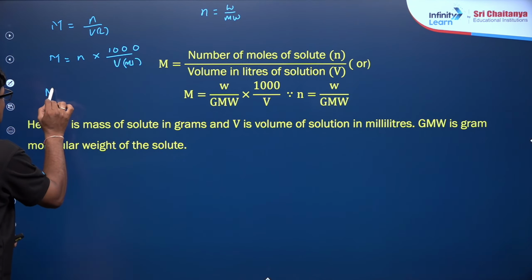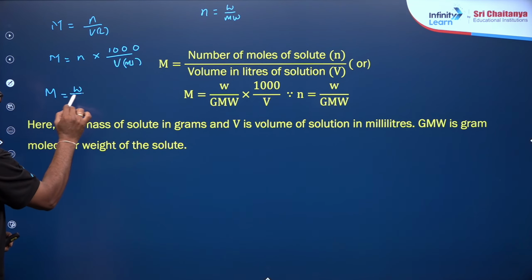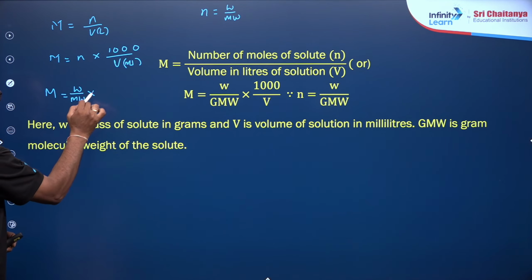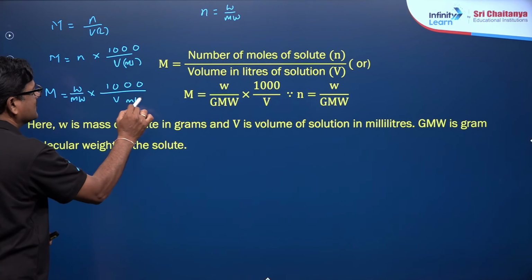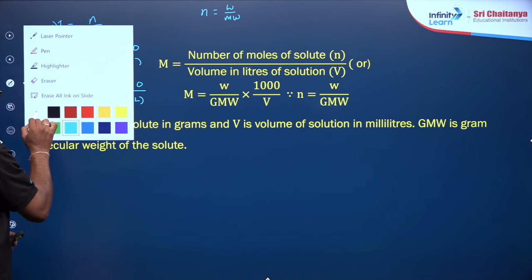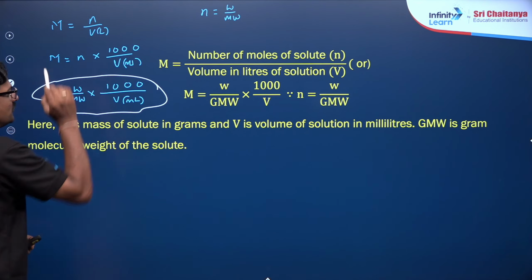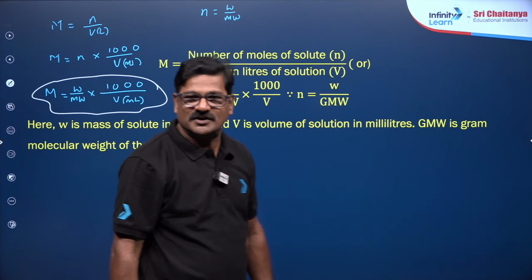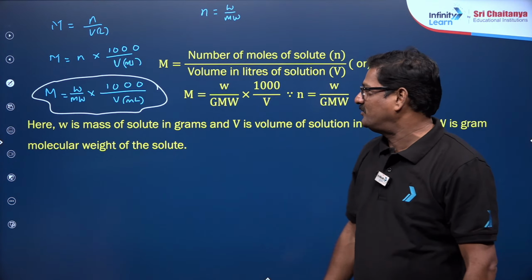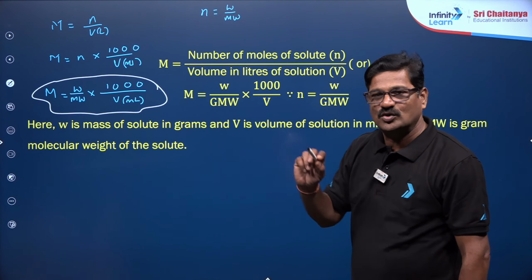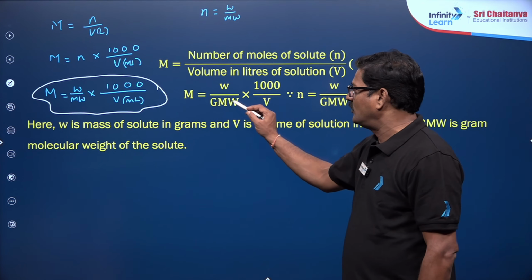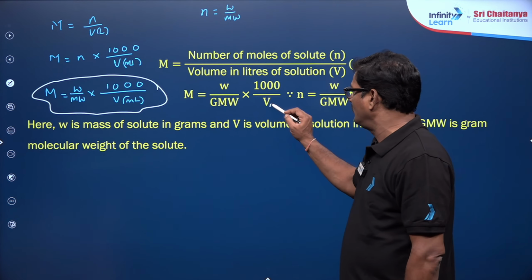So molarity is equal to weight by molecular weight of the solute into 1000 by volume expressed in milliliters. My dear children, you are going to use this formula 100 times in your NEET preparation. Here W stands for weight of the solute, GMW is gram molecular weight, and volume is in milliliters.